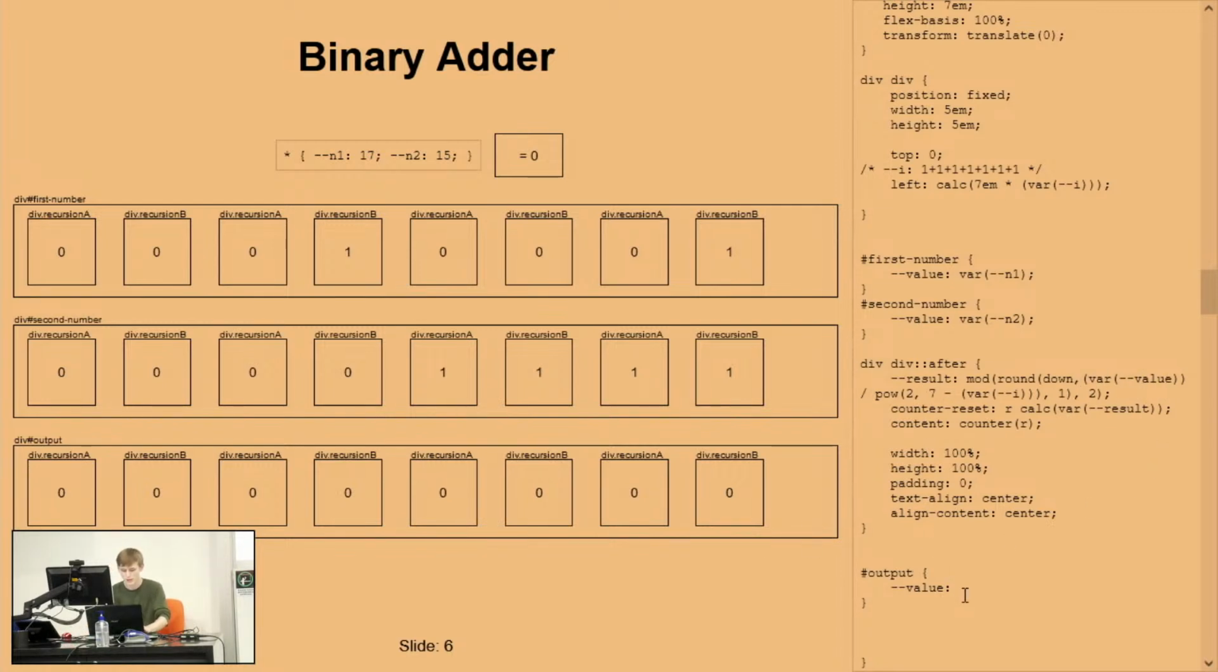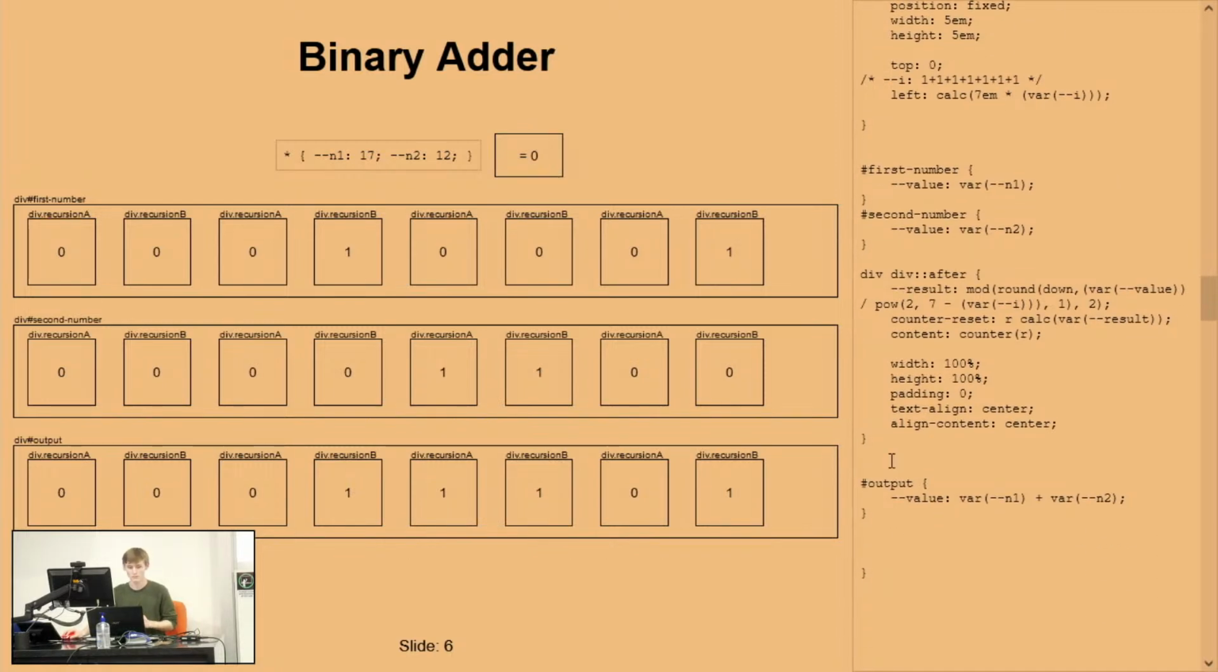If we set the value to be, say, var n1 plus var n2, we now have the sum of these two numbers. Let's make it a bit more interesting. And we have a calculator that can do sums in binary, pretty much for free with CSS. Now let's make it toggle between addition and subtraction.